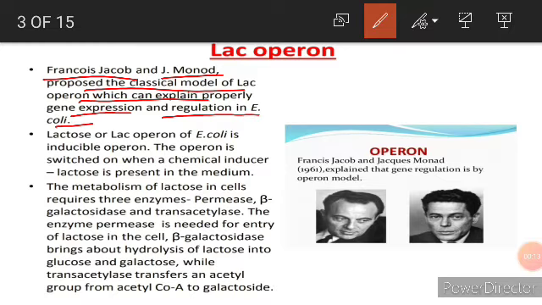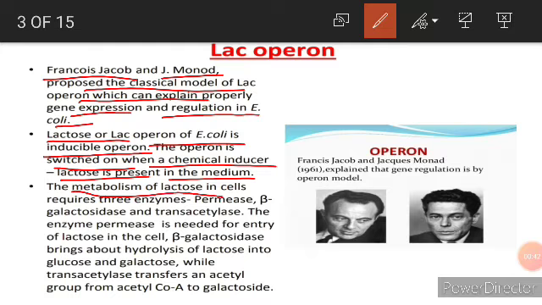Now what do we mean by the lac operon? Here lac stands for lactose. So the lac operon of the E. coli cell is an inducible operon. The operon is switched on when a chemical inducer, that is lactose, is present in the medium. So if lactose is present in the medium, the operon is switched on, and in the absence of lactose, it will always be switched off.